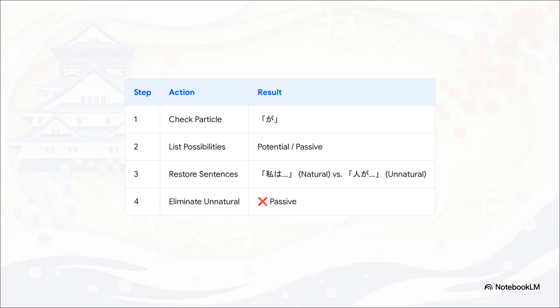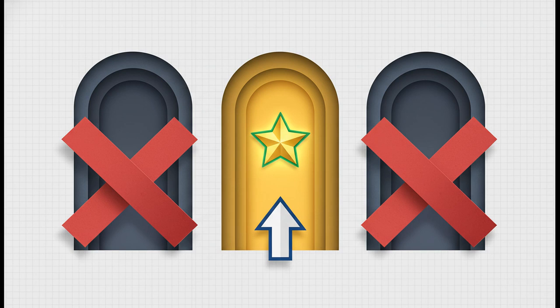Now step 4, eliminate the weak link. Which one sounds unnatural? Well, a cake is obviously something people eat, so saying a cake is eaten by a person is completely redundant. It's inefficient communication. The passive form is eliminated. The only option left is the natural one. Your conclusion, therefore, is potential. Clear, decisive. That's how it's done.